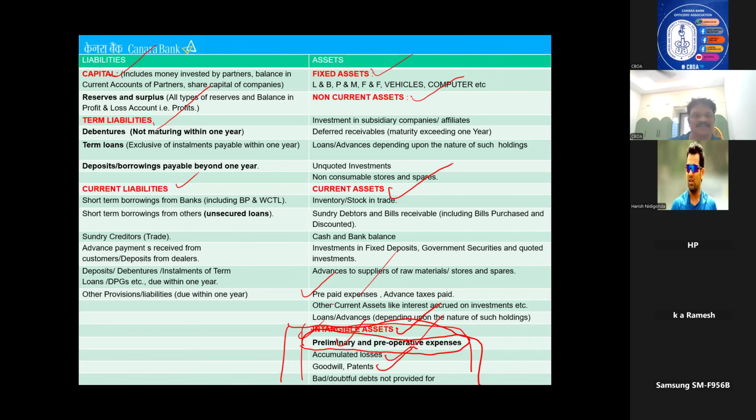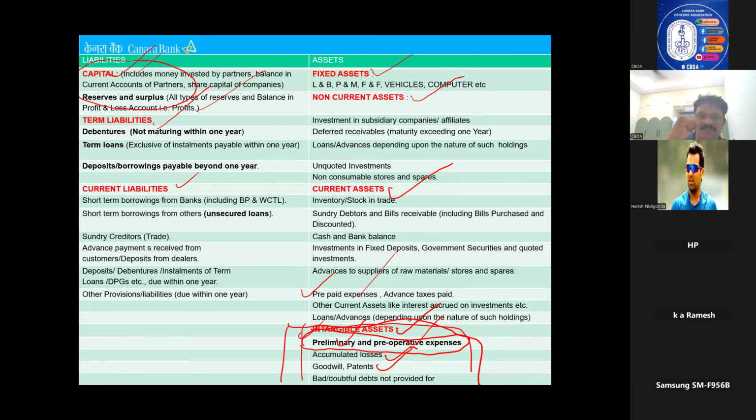Of course, this capital, we have always seen, is whatever money margin he brought. Every year's profit, whatever in the business, if you plough back in the business, that means last year I got 20 lakhs profit. I have withdrawn 5 lakhs. The remaining 15 lakhs I carry forward and keep in the business. So the reserves will be added to capital. My capital will increase. So I want to keep it in the business only. So capital plus reserves is nothing but net worth.